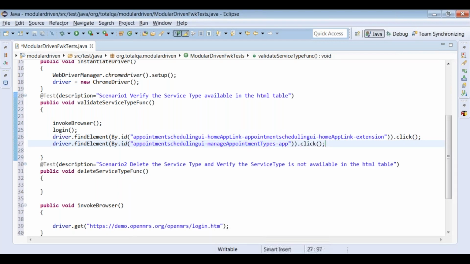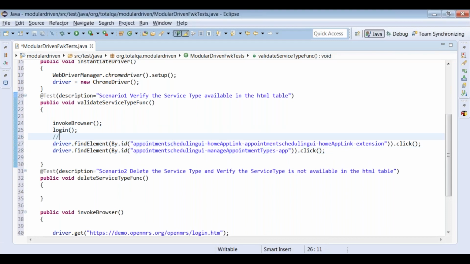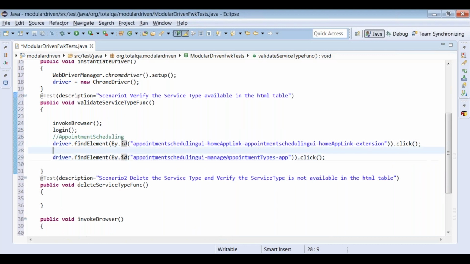These two steps are also required for the second scenario as well, because we need to navigate to appointment scheduling. This is the appointment scheduling link. This is manage service types. So definitely these two steps are required for scenario 2 also.